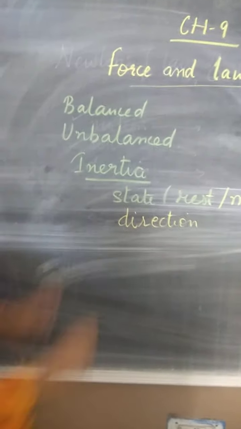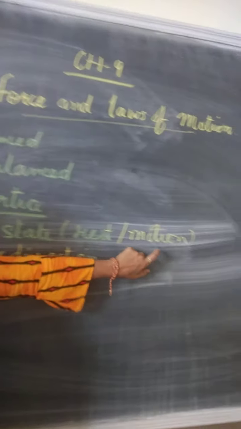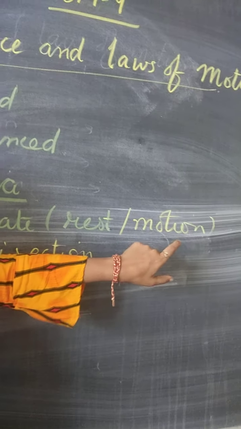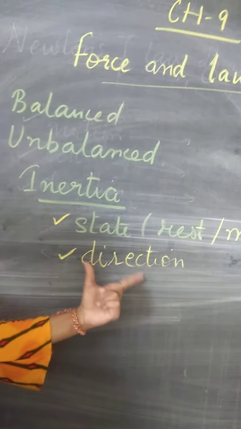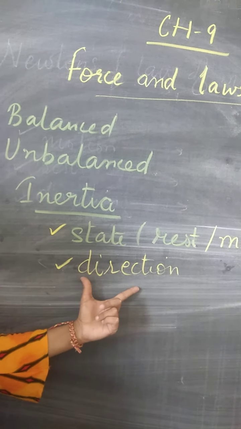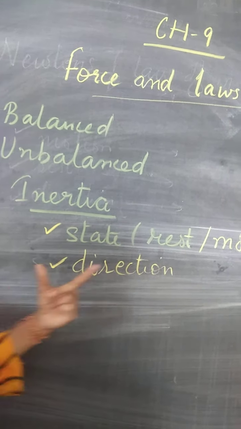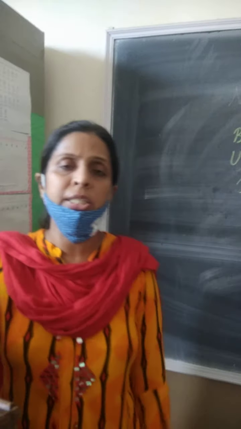Is that clear to you? A body at rest tends to remain at rest, and a body that is moving will tend to remain in motion. Or if it is moving in a straight line, it will tend to move in a straight line. If there is any change in direction, it will resist the change. Now how do you observe that change? How is this change observed? I am saying that it resists the change.